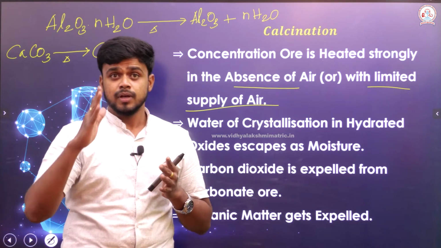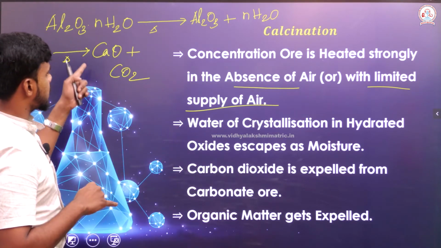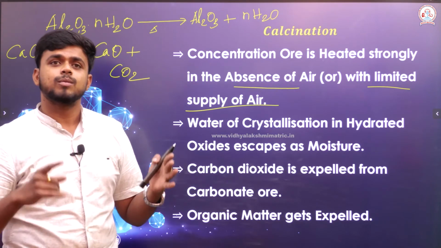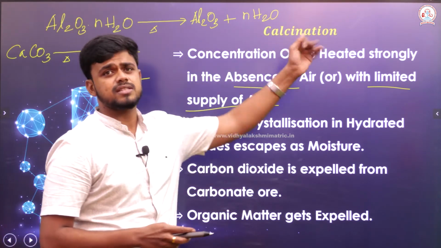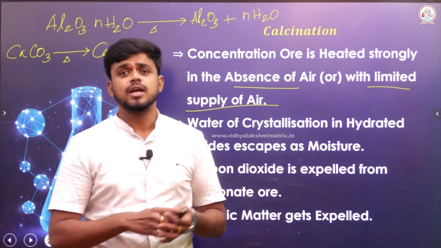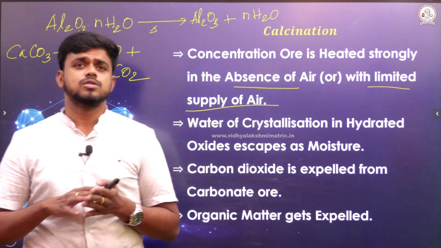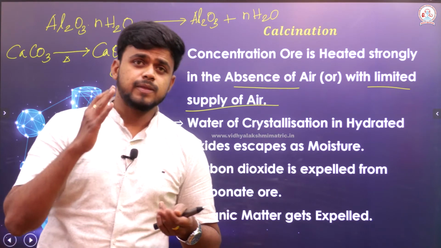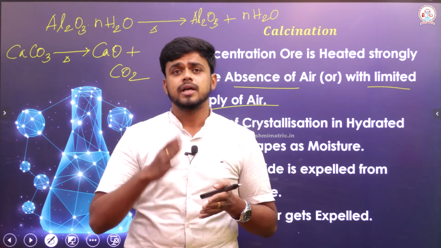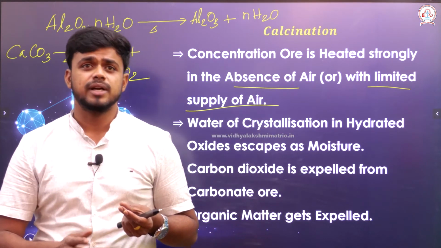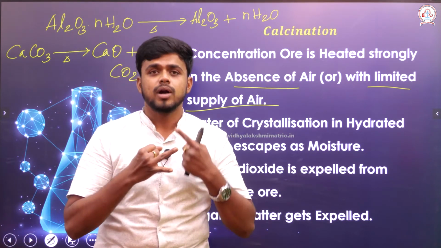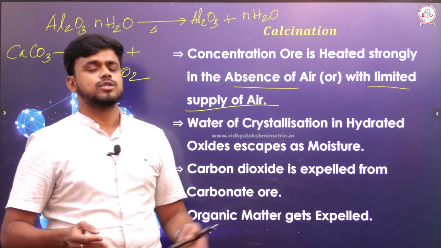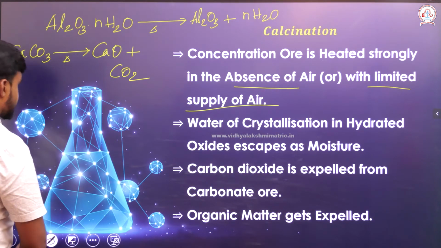If it is a carbonate ore, carbon dioxide goes out. If there is water of crystallization, it just goes off as moisture very easily. So, this is the process called calcination. This process can be opted for in order to extract the crude metal if the ore contains carbonate or water of crystallization.